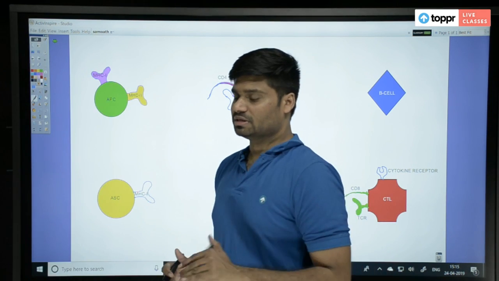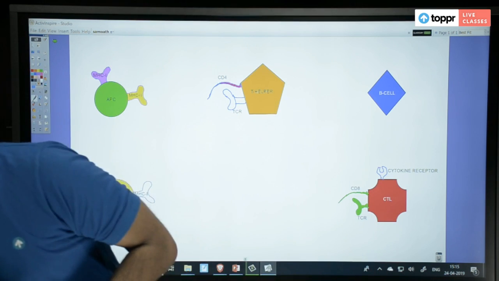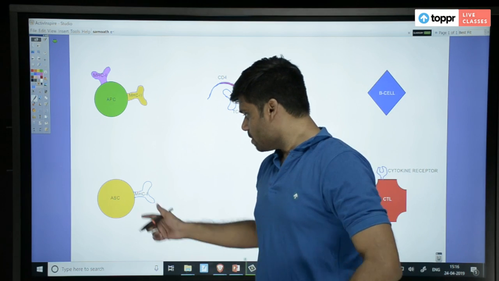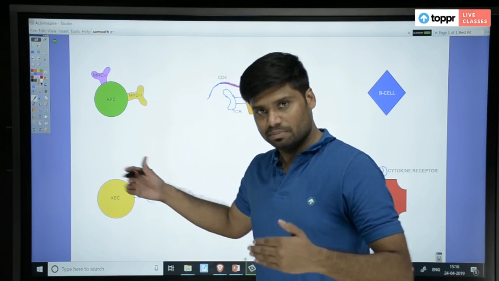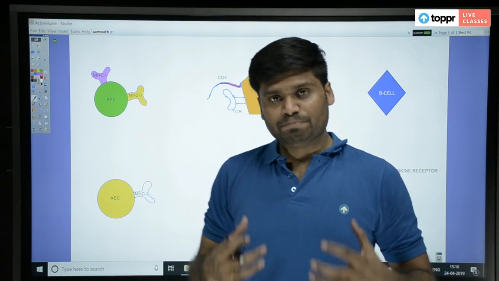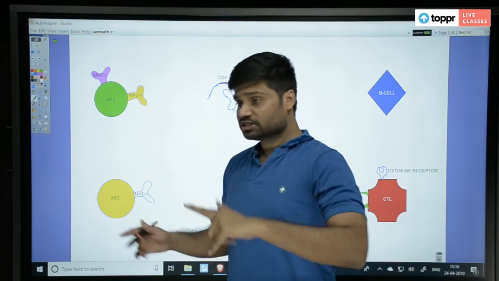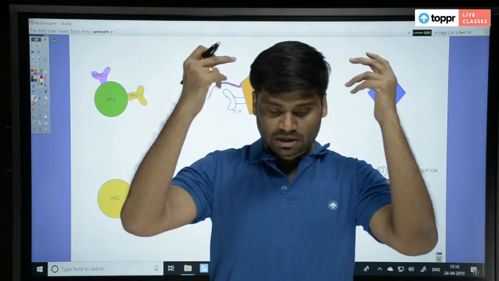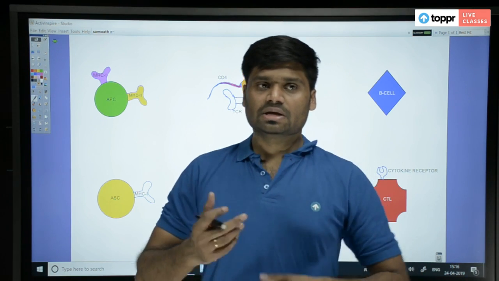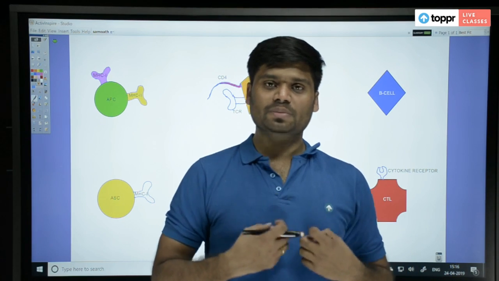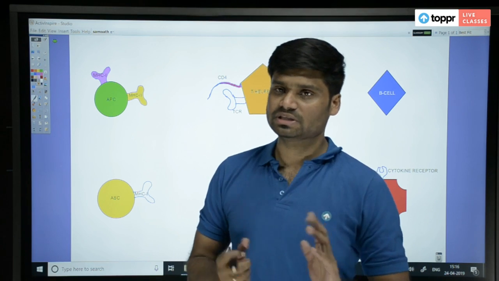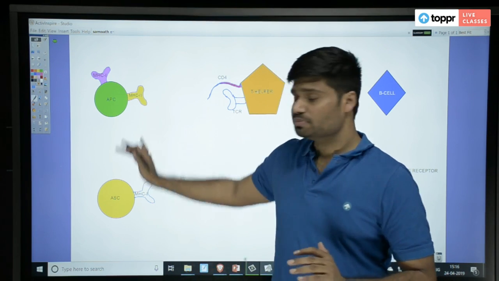All cells other than RBC. Who is this? Sai. Sai has answered all cells other than RBC. You're right, but you're talking about ASCs, which I'll come to. Even you are right in one way. But right now I'm talking about antigen presenting cells. These are special immune cells, right? If you're saying all cells other than RBC, then you're talking about all cells of your body. All cells of your body are not immune cells, so they are normal cells. Of course, even normal cells can present antigen, but how they present and what kind of antigen they present, I'll tell you. Right now I'm talking about the antigen presenting cells.